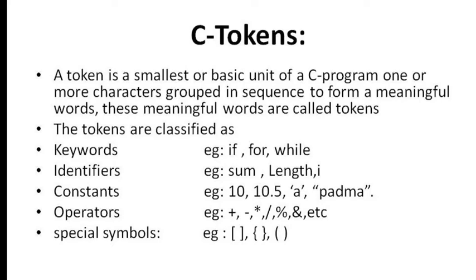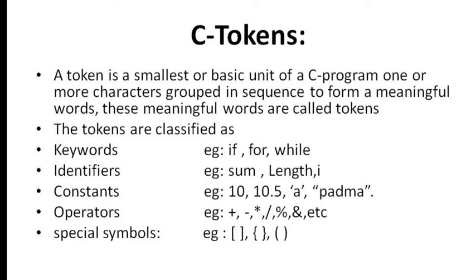For example, keyword examples are if, for, while. For identifiers, you can have tokens such as sum, length, i. For constants, we can have 10, 10.5, a per mark. For operators, plus, minus, star, division operator slash, modulus operator, ampersand, etc. Special symbols: open bracket, close bracket, open parenthesis, close parenthesis, open brace, and close brace.